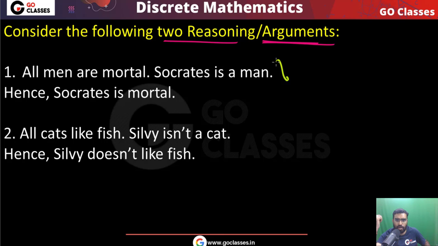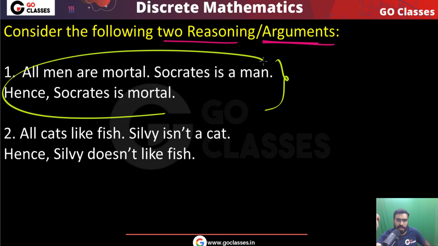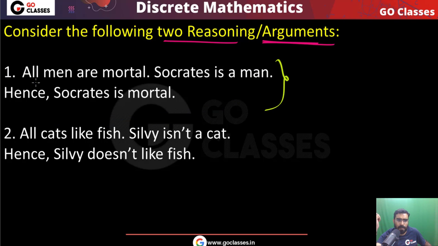Look at the argument number 1. Is this a valid argument? This argument is saying that all men are mortal. Every man is mortal. Socrates is a man. Hence, Socrates is mortal. Is this correct? Yes, this argument is correct.